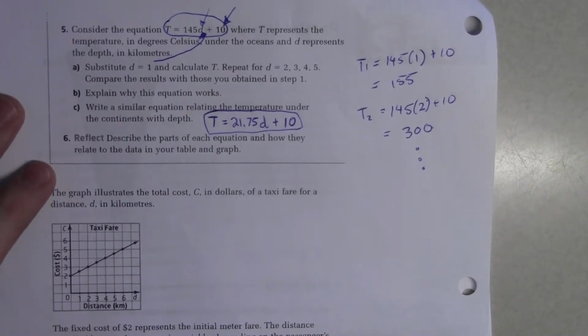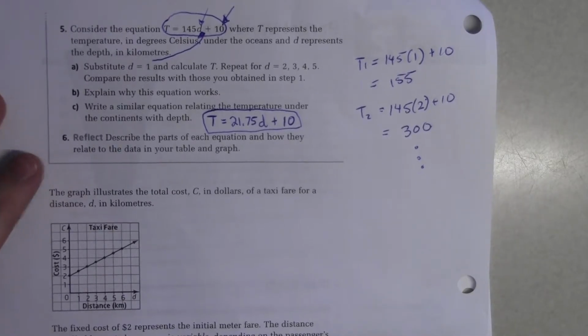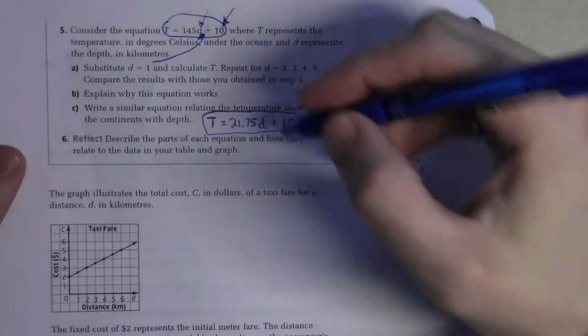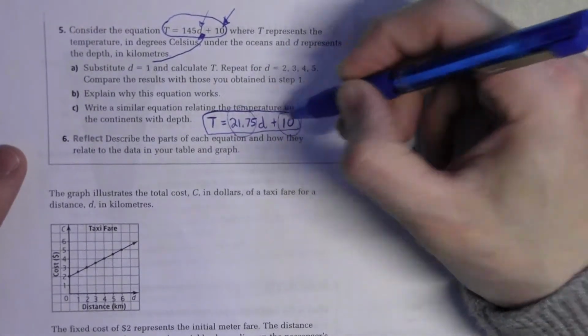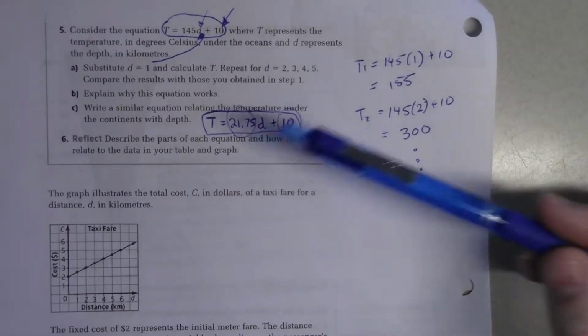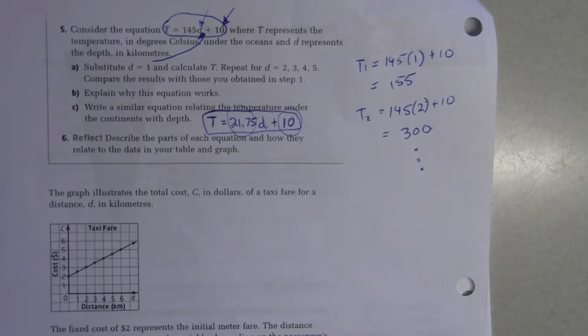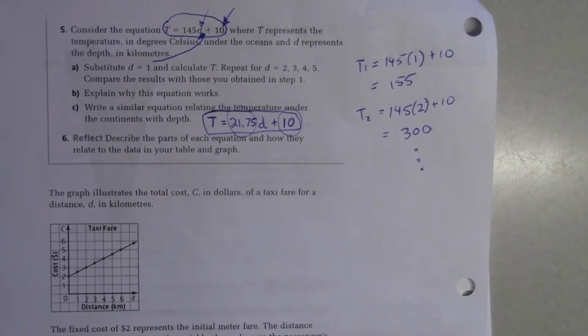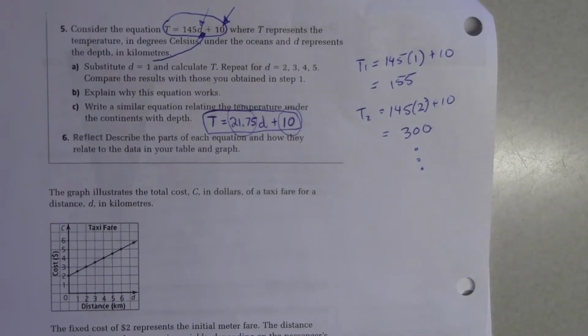All right, let's describe the parts of the equation and how they relate to the data in your table and graph. Mainly I'm looking at this part and this part. How do they relate to the graph? First of all, what's that first part? The 21.75. Henry. It's like the increase in temperature. Right, so it's the increase in temperature, good. Or you can think of it as the slope of the line, right? So the higher that number is, the steeper the slope will be.